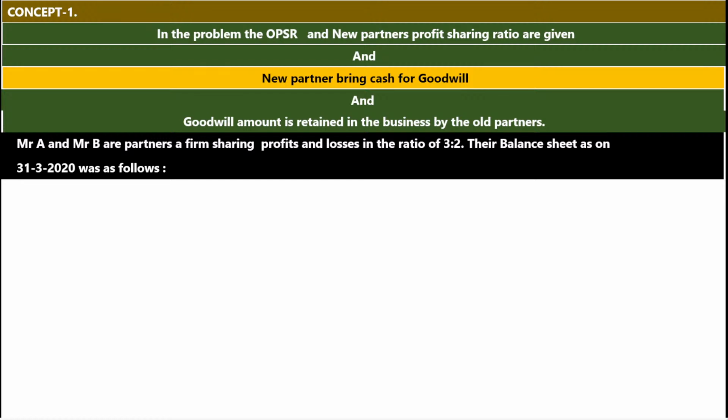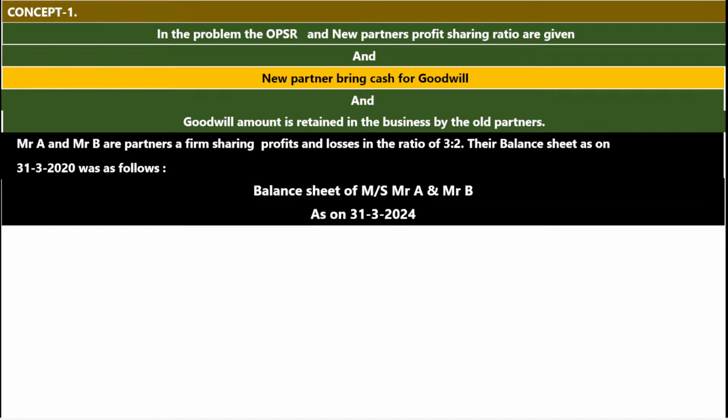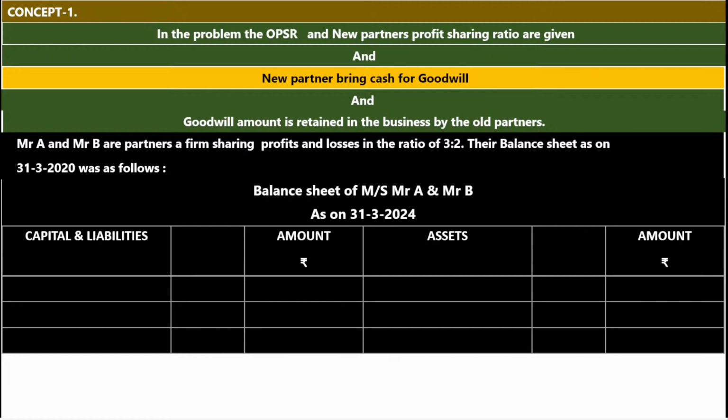Okay, let us start. Balance sheet of Messrs. Mr. A and Mr. B as at 31st March 2024. So I told you in the above, you make it as 24. Balance sheet, draw the balance sheet like this. Capital and liabilities, amount rupees; assets, amount rupees.